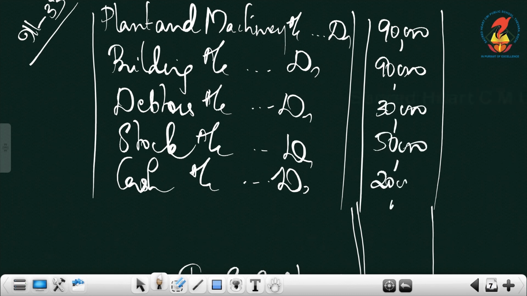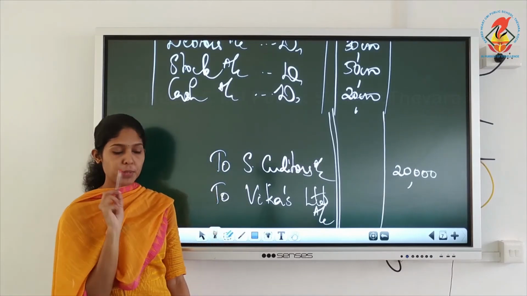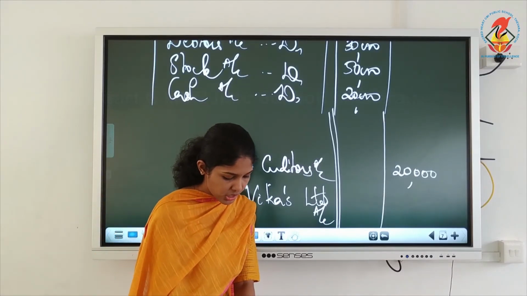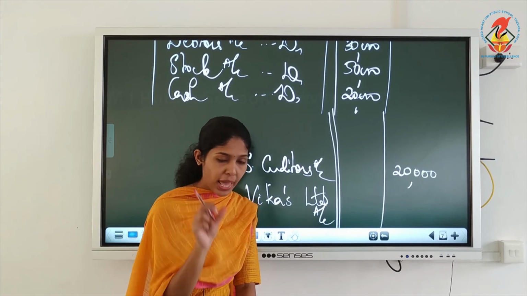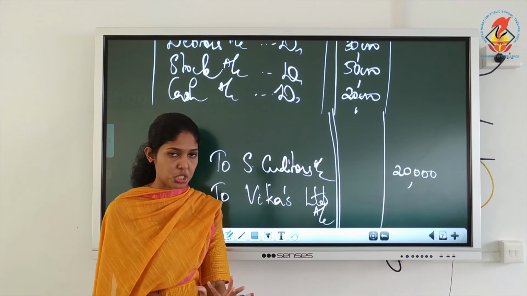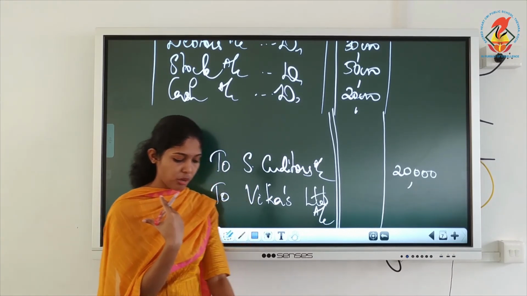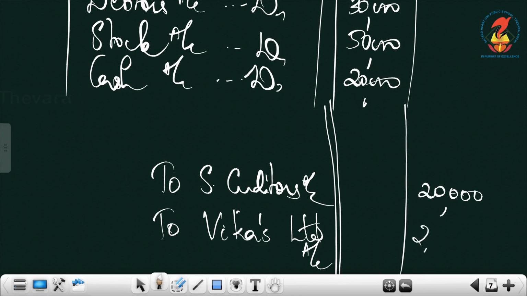Okay, these are the figures given in the question. Then to creditors, what's the figure given? 20,000. Vikas Limited will be credited with the purchase consideration, which is given here as 2,50,000, not 2,20,000. 2,20,000 is the share which you issued. You have to pay a sum total of 2,50,000, which is the purchase consideration.